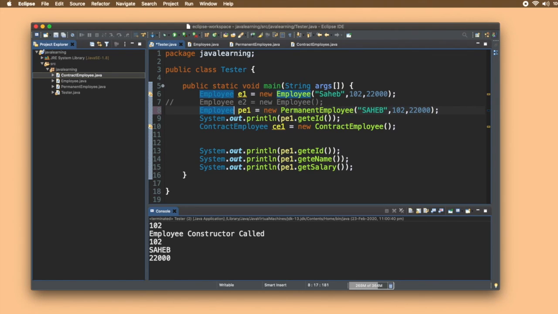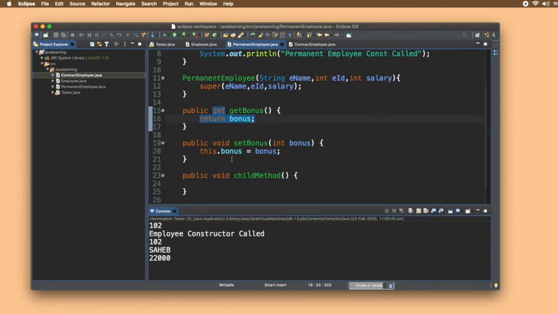Right? A parent class object can store the values from a child class object. Understand? But a child class object cannot store values of a parent class. That is, instead of this employee, if I write permanent employee, it will show an error that permanent employee cannot create an object from the employee, right? So this is all about the constructor calling and how the values can be stored.